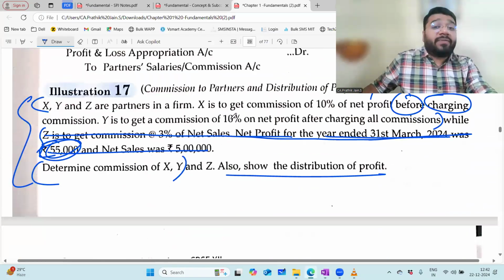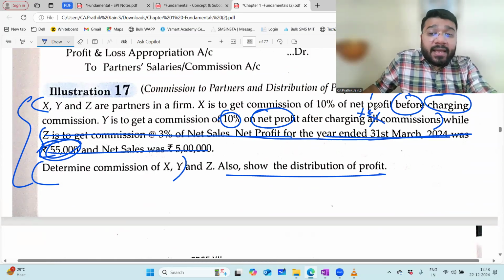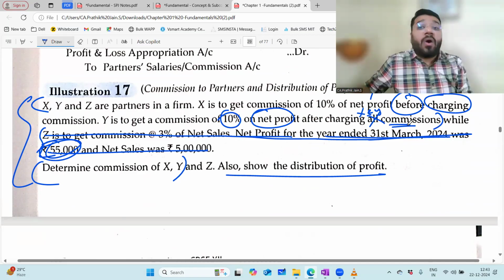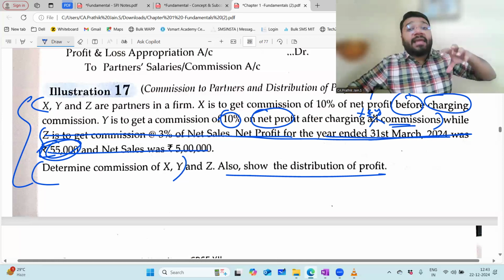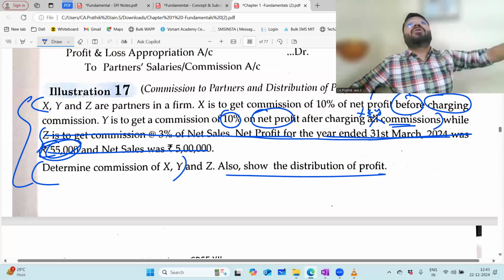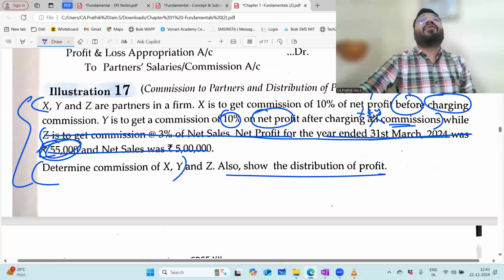Y is to get a commission of 10% on what? Net profit. Which net profit? After charging all commission. After charging X and Y commission, like that you put it. Because "all" here means they are telling us to take the net profit minus X's commission, Y's commission, Z's commission, all of them, and do the calculation. That is what the question is saying.